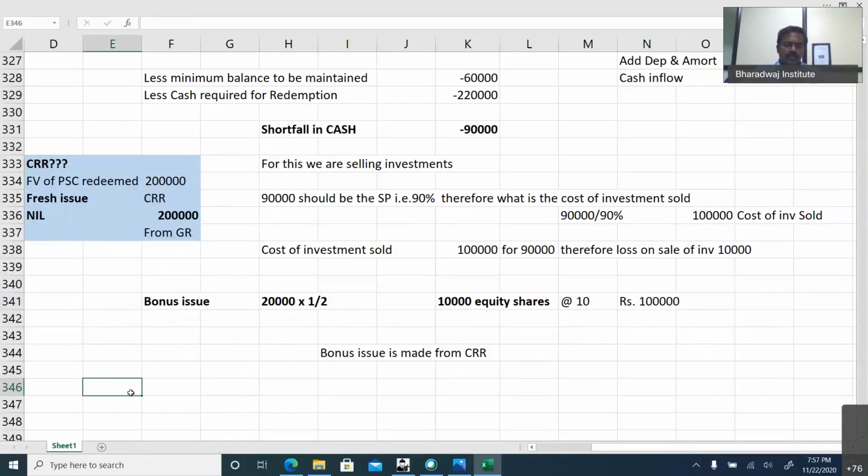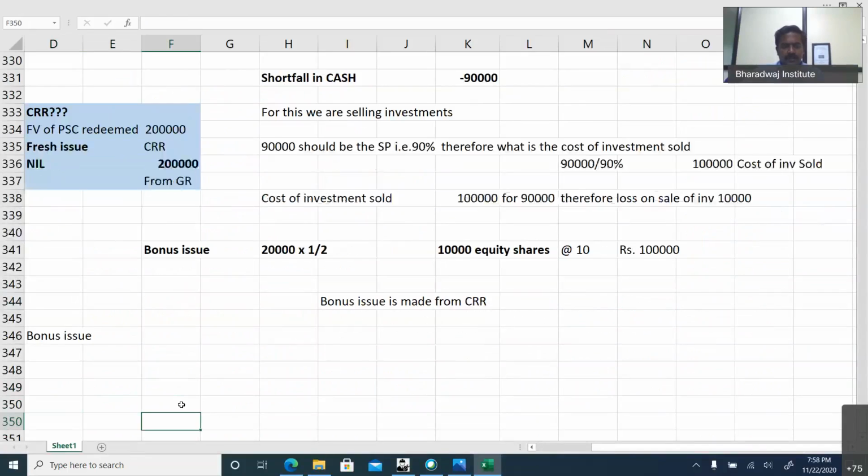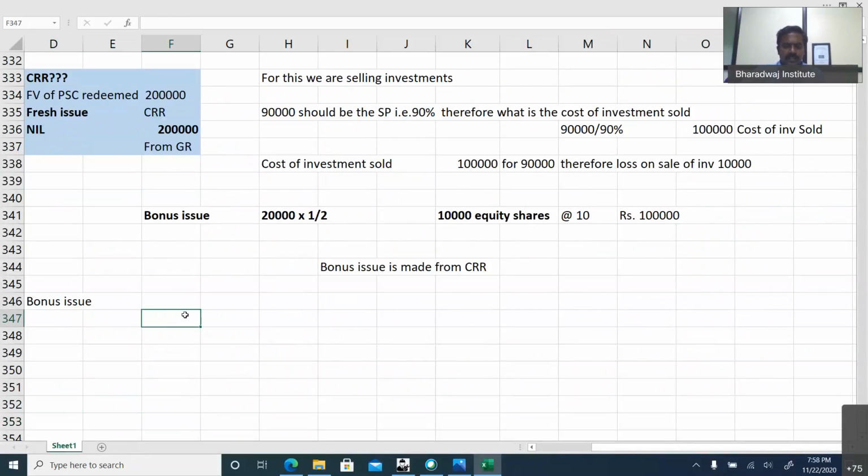Now we understood the bonus issue, let us learn the journal entry. For a bonus issue, we pass 2 journal entries. What happens in the process of bonus issue? Reserves become capital. No money will come in, no money will go out of the company.